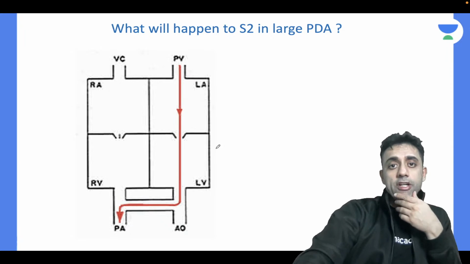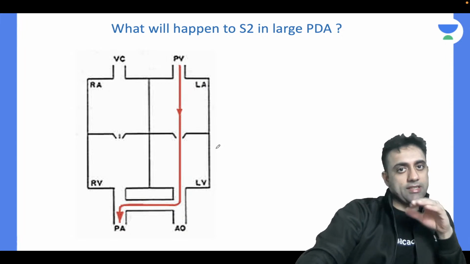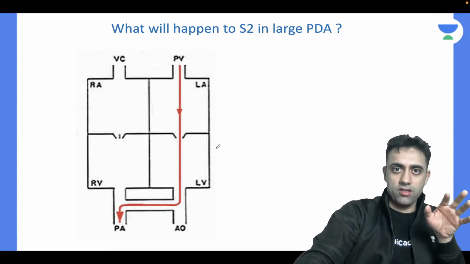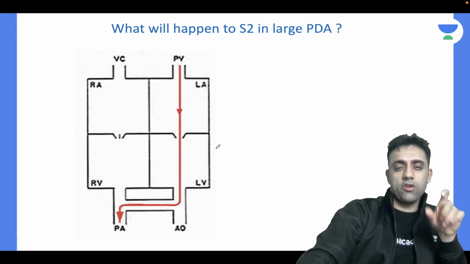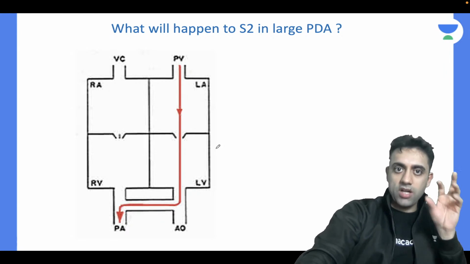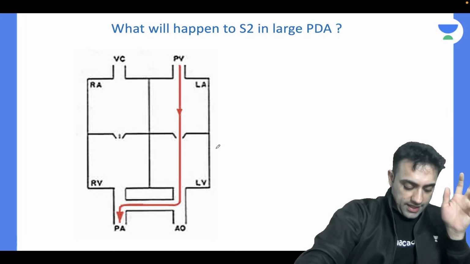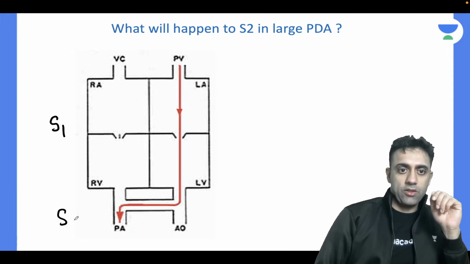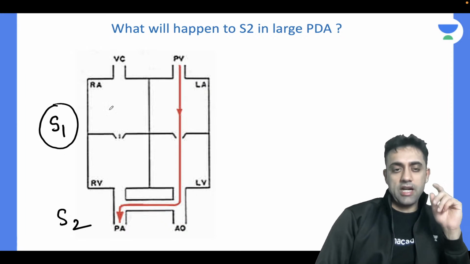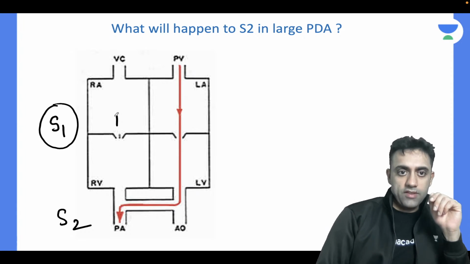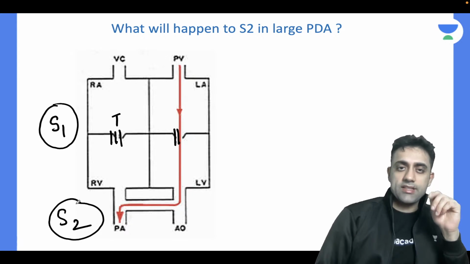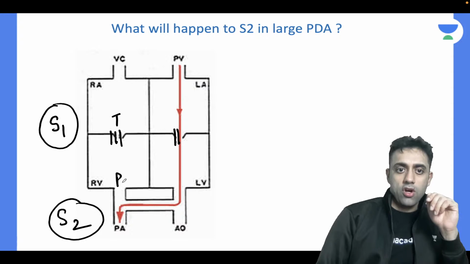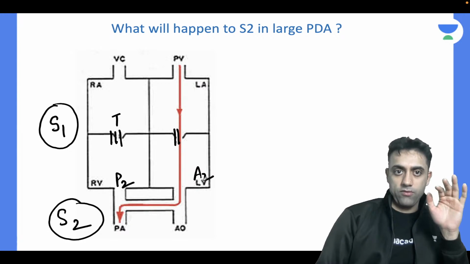Okay, what will happen in a case of large PDA? Now, this is again an understanding question. Not just a small PDA, I'm talking about a large PDA. What will happen to S2 in a case of large PDA? You know that we have S1 and S2. S1 is the first heart sound because of the closure of the tricuspid valve and the mitral valve, whereas S2 is the second heart sound because of the closure of the pulmonary valve and the aortic valve.